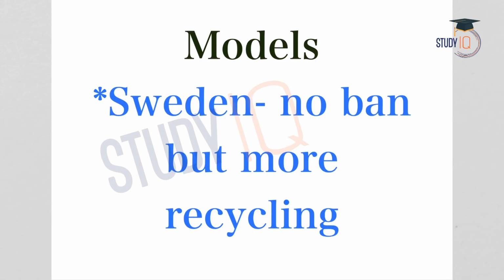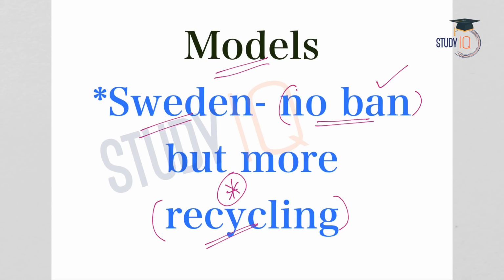Now, if we look at some international models, in Sweden we will see that there is no plastic ban, which means the country allows the usage of plastic. But instead of banning plastic, what they have done is recycling plastic. This is a very viable solution. We have seen the advantages of plastic products, and how comfortable and user-friendly they are. So if plastic is such a necessity, what can be done is the recycling of plastic. This is the model adopted by Sweden.